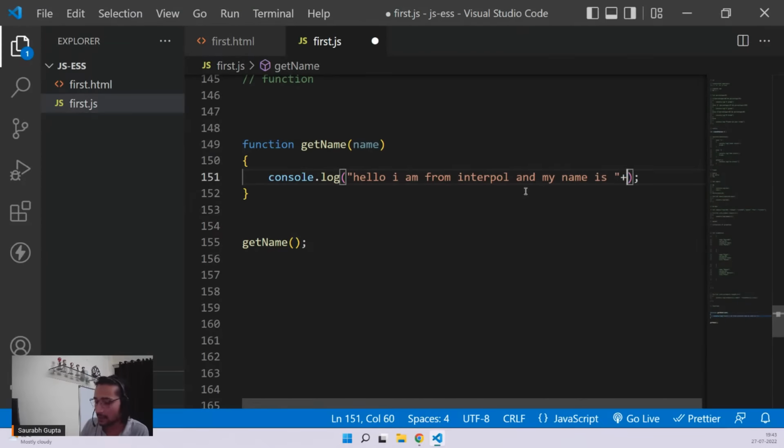is plus name. Now if you create a variable inside the function parenthesis, you have to pass a value for it from wherever you're calling it. So from here, you have to pass some value. For example, I pass Saurabh. Now what will happen? Get name is called, this code will get executed, and this Saurabh will go in this name variable and that will be printed.